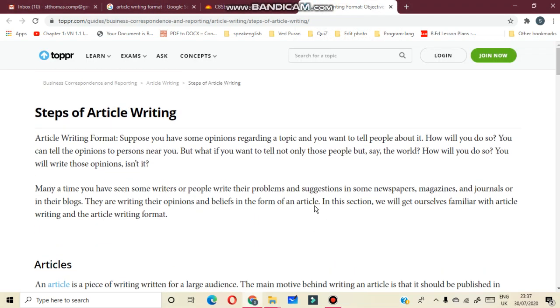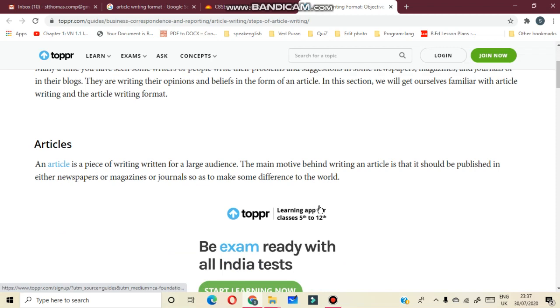Next topic is article writing. Now here you can see how you will write an article. What are the steps here? How many steps you have to follow, or which kind of steps you have to follow. So now we will discuss what is an article.